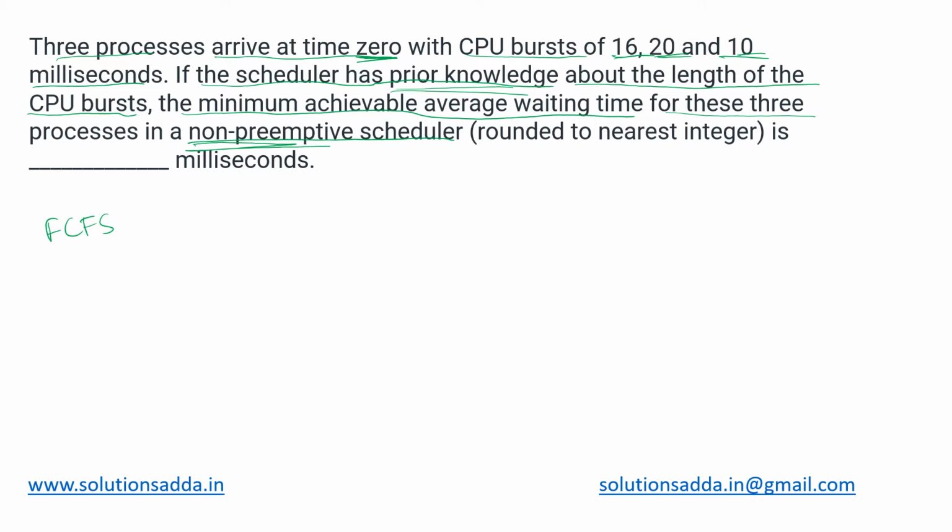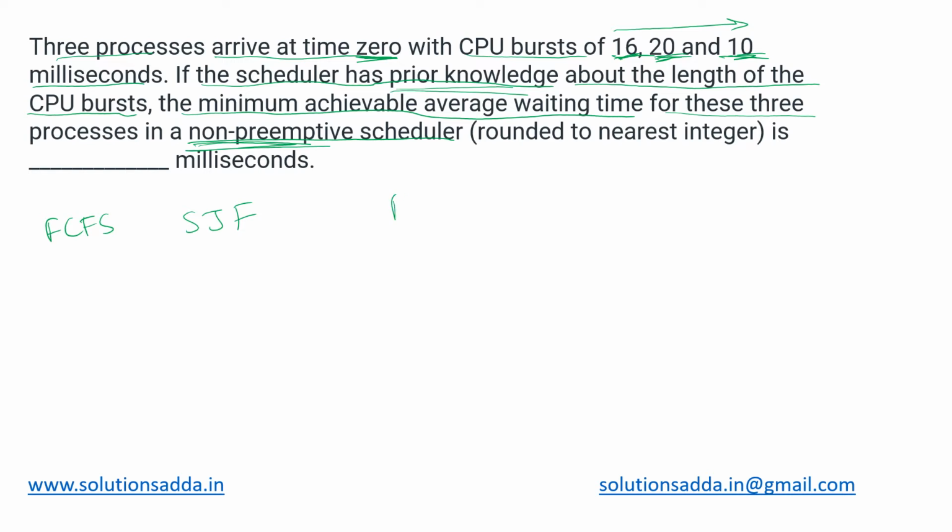FCFS can be used, but all of them have the same arrival time, so they will be executed in the same order. It is a valid candidate. We can check for that. Then next comes shortest job first. That is also possible. It is non-preemptive, and with the given burst times, they can be executed in the order of 10, 16, and then 20. So this is also a valid candidate to be checked.